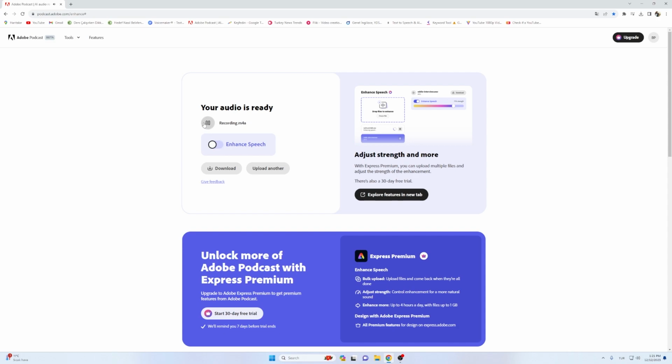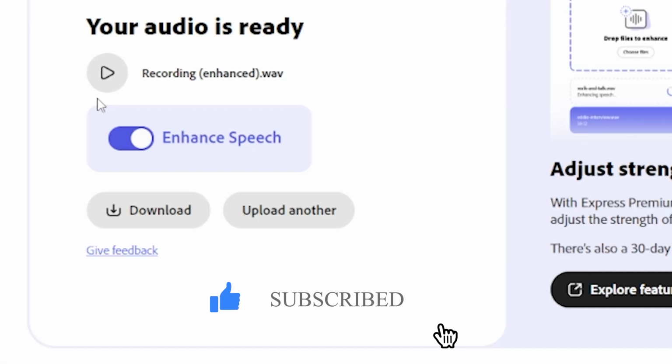And the background noise sound in our voice recording is removed. Yes, that's all. Now we can download and use this audio file.